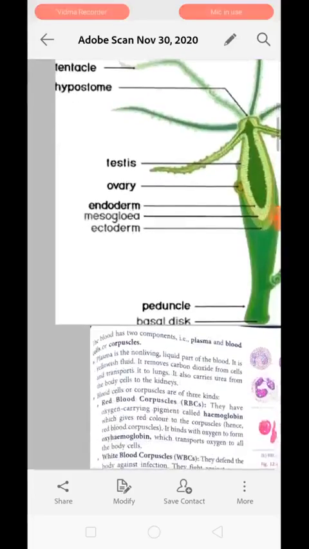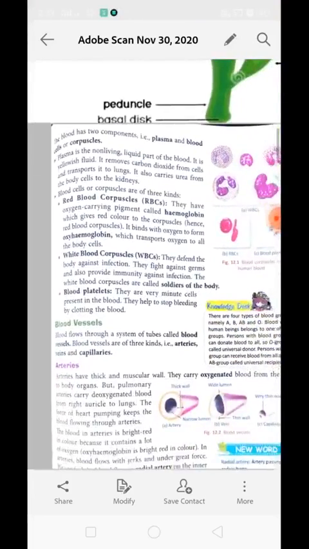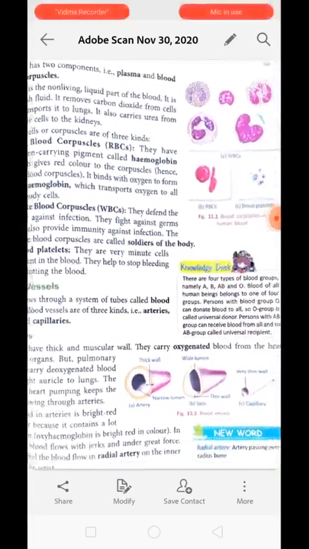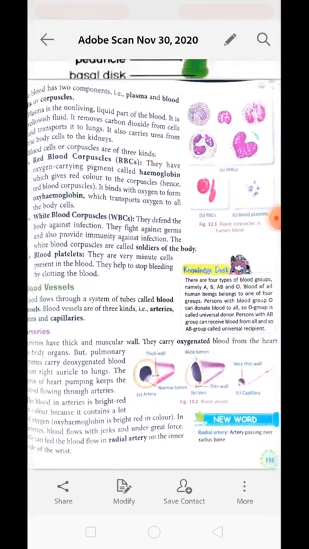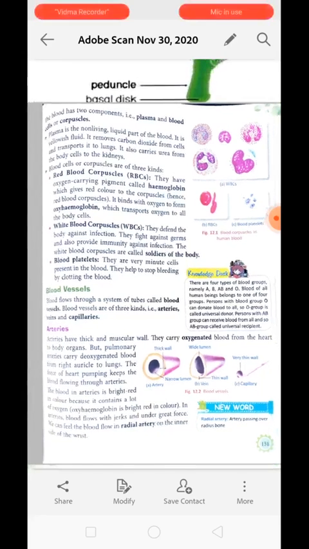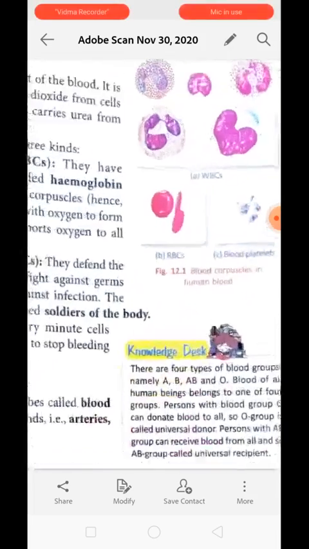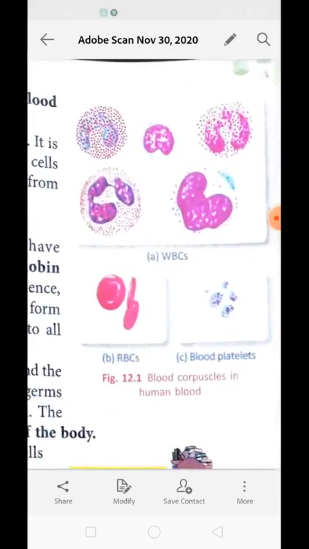Okay, next, blood has two components inside it. One is the liquid and the second one is the solid component. The liquid part of the blood is known as plasma, whereas the solid part of the blood is blood cells, or we can say corpuscles. We have pictures of blood cells over here.